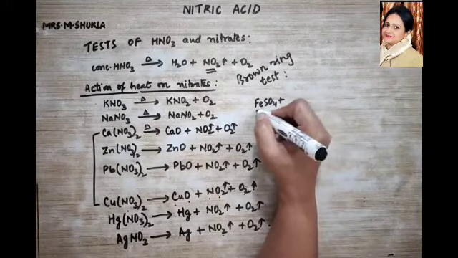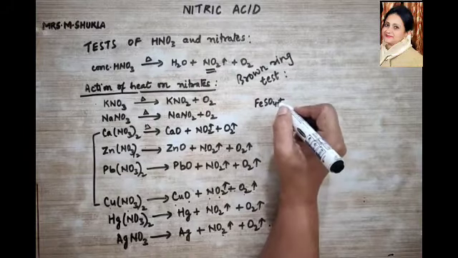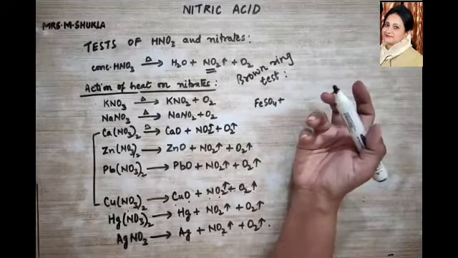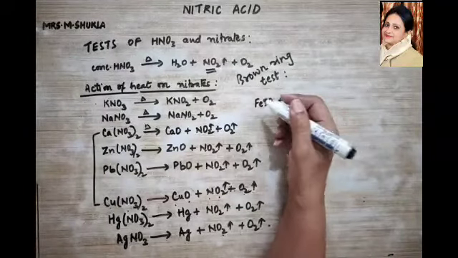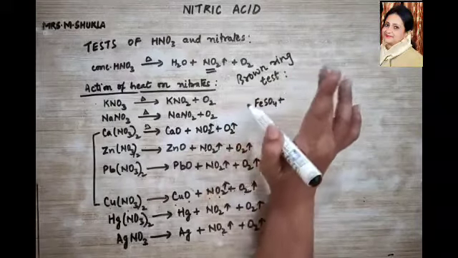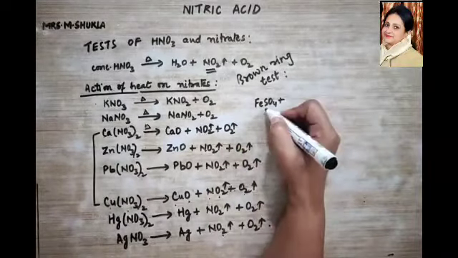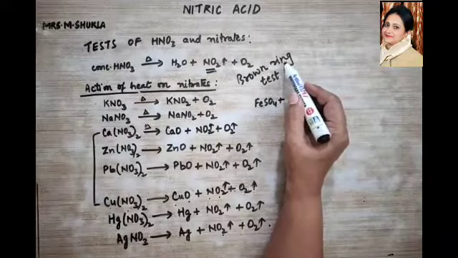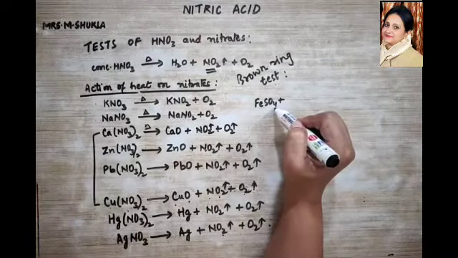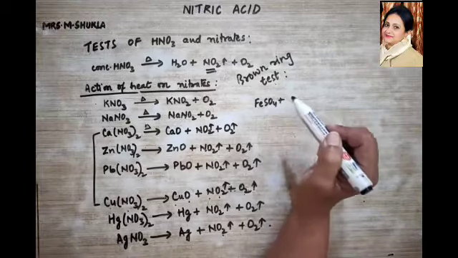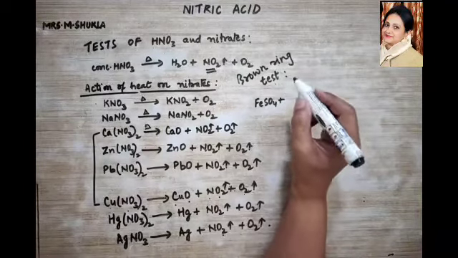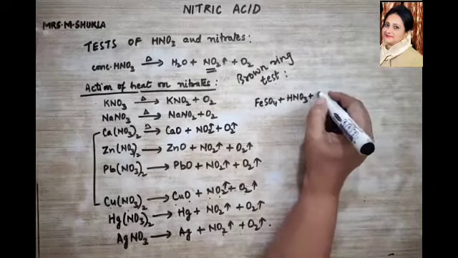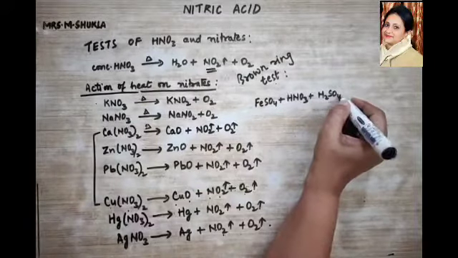Clear? Now you must be wondering why it should be freshly prepared. Because if we prepare it beforehand, it will get exposed to the atmosphere and get oxidized to ferric sulfate, which does not give the brown ring test. So it has to be freshly prepared, when we go ahead with experimenting the brown ring test. Right? Now to this we add concentrated sulfuric acid.